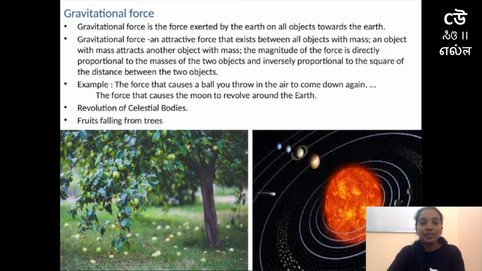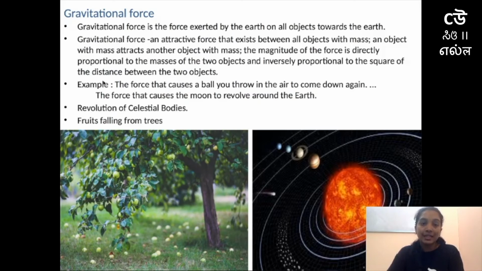That is, gravitational force is an attractive force that exists between all objects with mass. An object with mass attracts another object with mass. The magnitude of the force is directly proportional to the masses of the two objects, and inversely proportional to the square of the distance between the two objects. That is the formula for gravitational force.